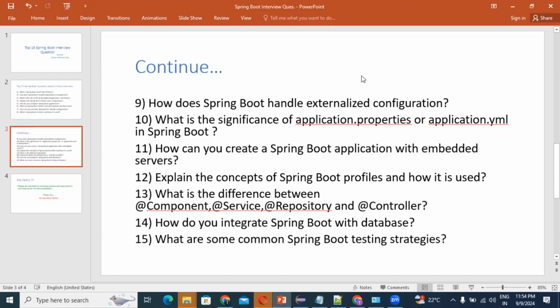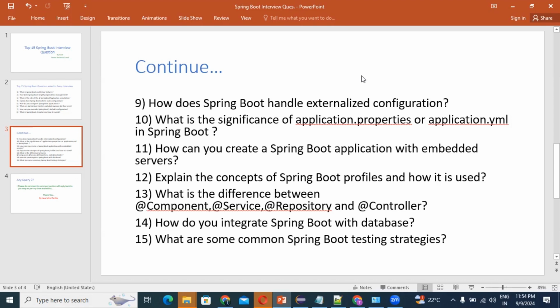application.properties and application.yaml are configuration files used to externalize application settings. They allow developers to define and customize various properties such as database configuration, server settings, logging levels, and application specific properties.